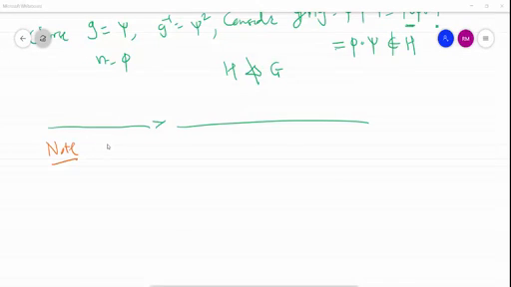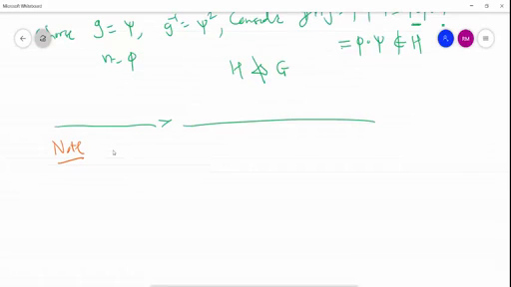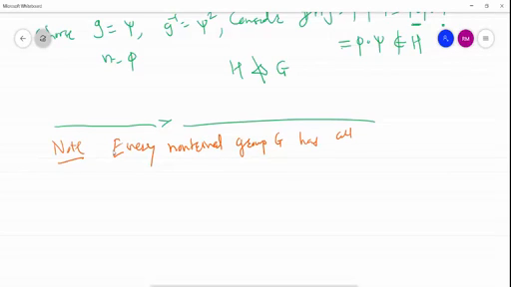Or as a remark we can say, every non-trivial group G has at least how many normal subgroups? It has at least two normal subgroups. Namely, can you guess?